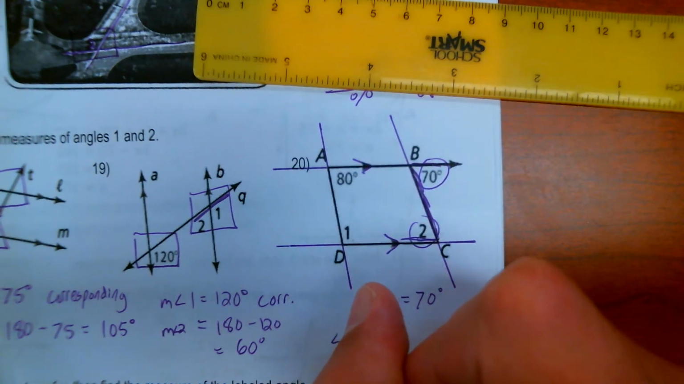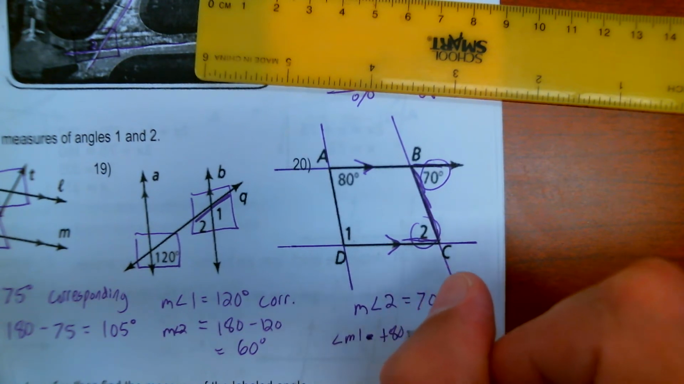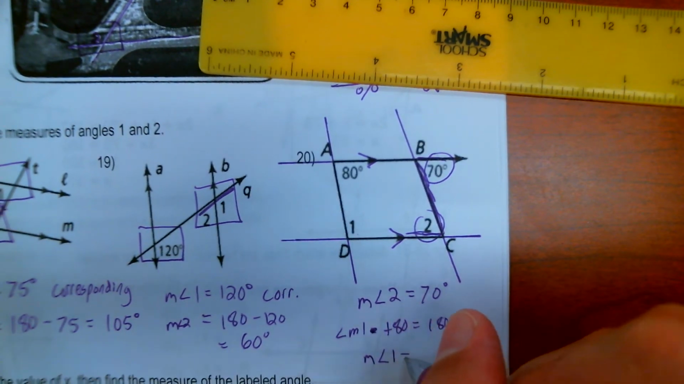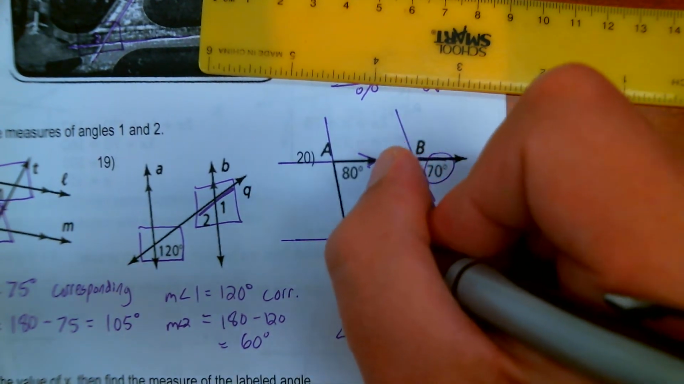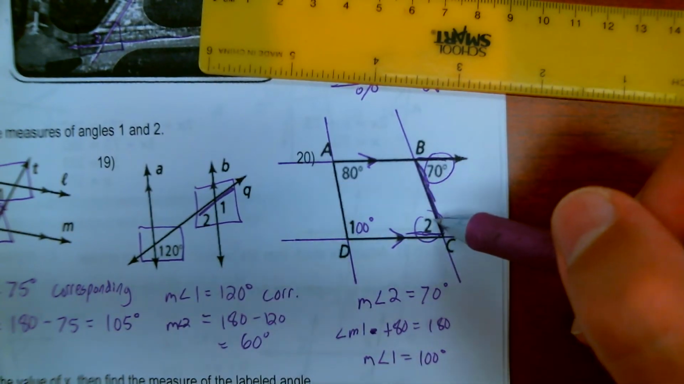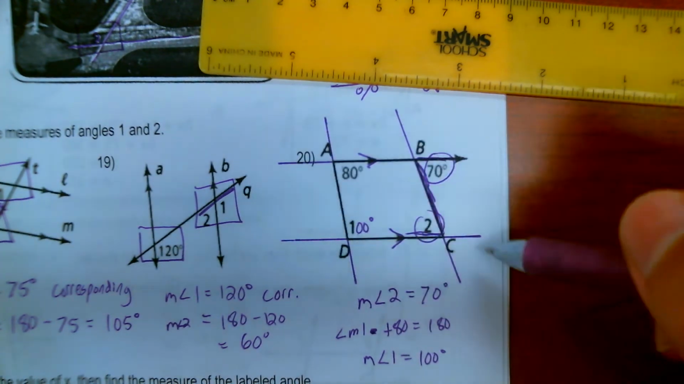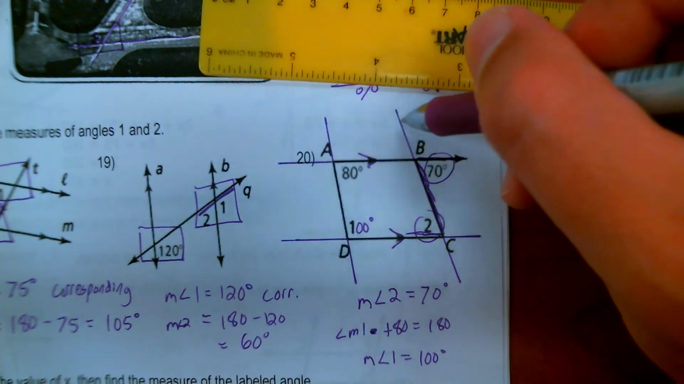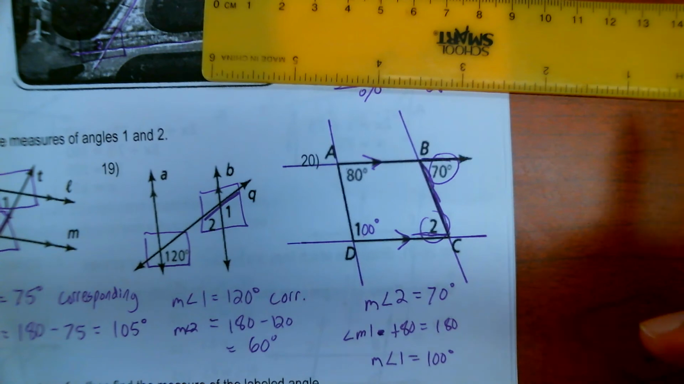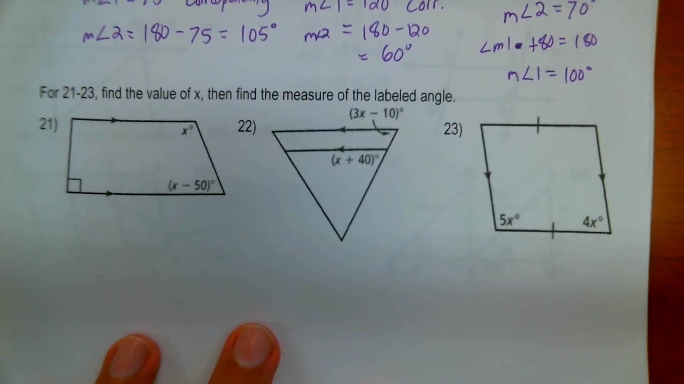So I can say that the measure of angle 1 plus 80 has got to add up to 180. Subtract 80 from both sides, and the measure of angle 1 is going to be 100 degrees. 100 degrees, okay? Don't get wrapped up and think this angle 2 has got to be 80 or whatever, because they're on two different transversals. Now, if these two transversals were parallel, that changes everything, but they're not. So we have to go based on what the problem gives us.